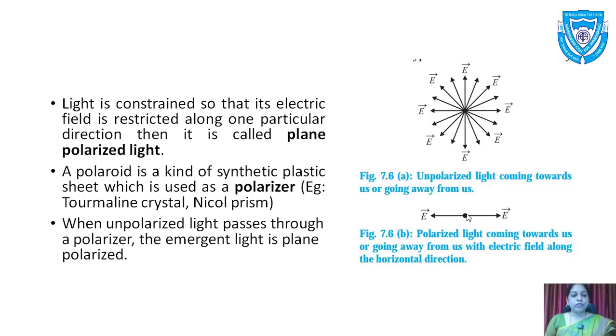They have the property of dichroism, and when unpolarized light passes through this polarizer or Polaroid, then the light which we get is plane polarized light. So here this is the unpolarized light, and from this unpolarized light we get the polarized light.